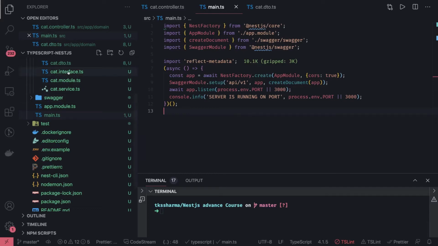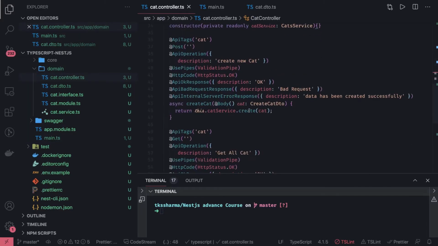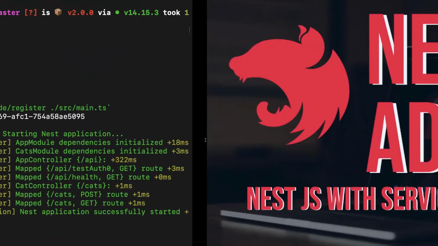So we have written our cat controller in the last video, and this is the third video of this series. What we have done is we defined all the annotations for the get and for the post, right? Like API operation, HTTP code, OK response, bad request response, internal server response. The same will be exposed to the Swagger UI.